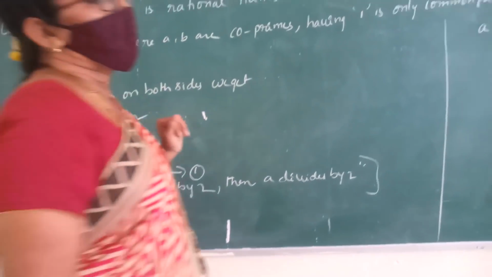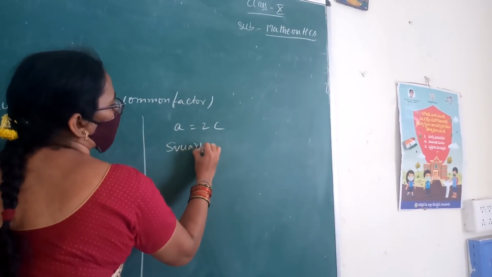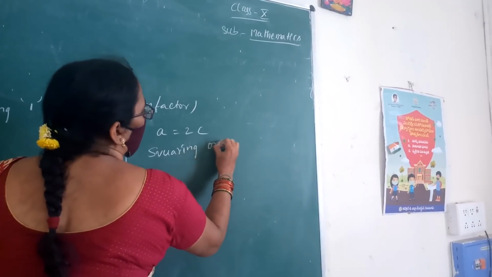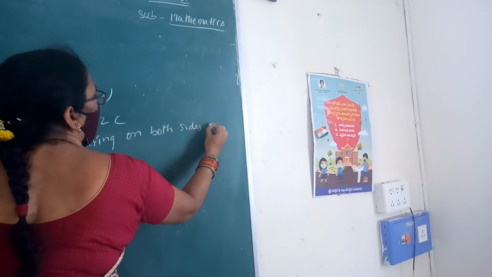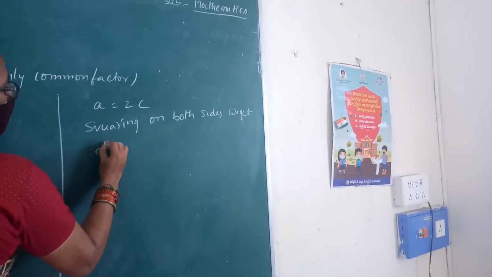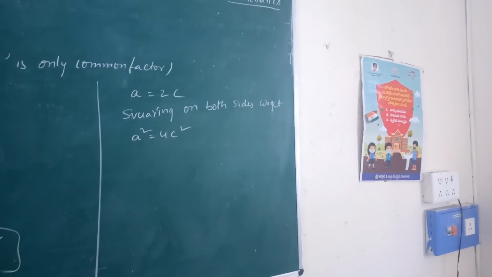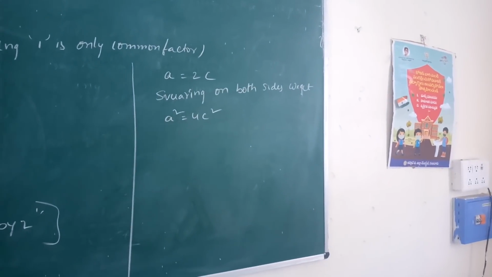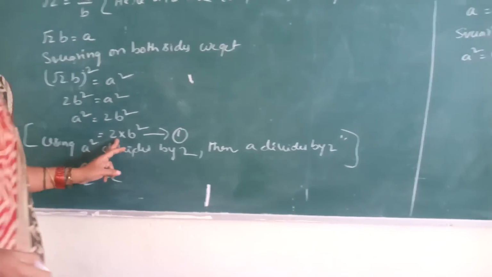a equal to 2c. Here also I do one mathematical calculation, that is squaring on both sides. We get a square equal to 4c square. From the earlier equation, a square value is how much? 2b square.